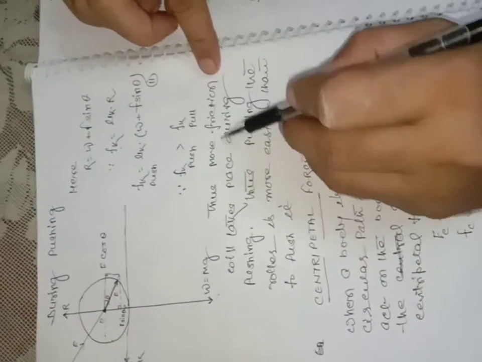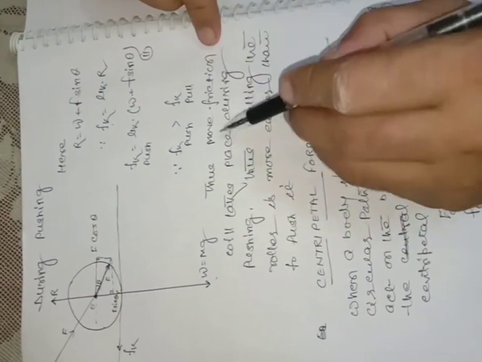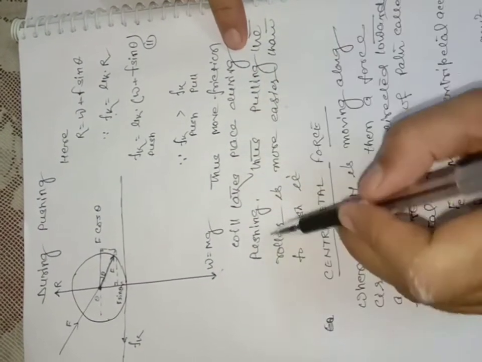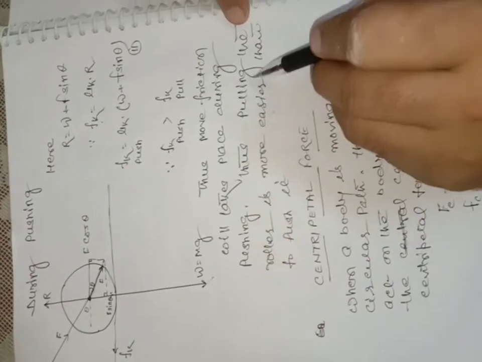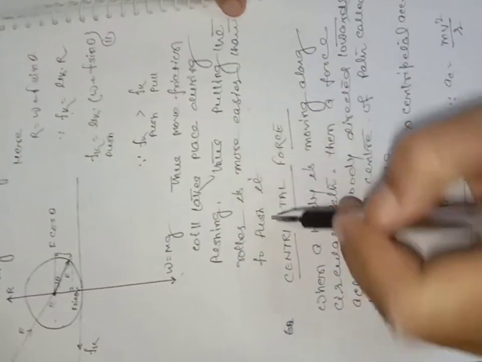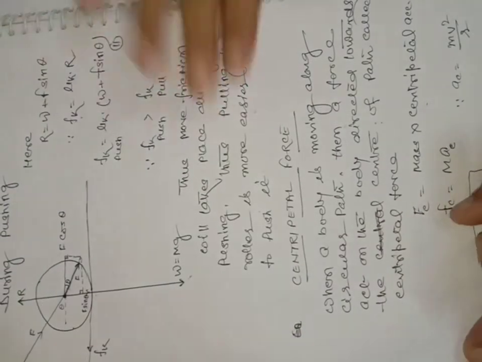So more friction takes place during pushing. Thus pulling the roller is easier than pushing it. Correct now? It is one of the very important points, why pulling a roller is easier than pushing it.